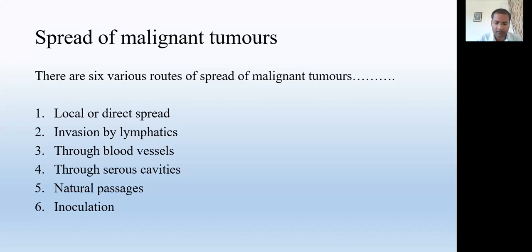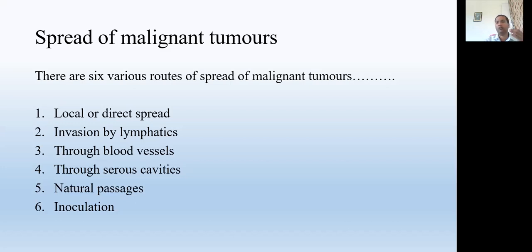After coming into the cavity, they may invade any body part and cause secondary or metastatic cancer in other body parts.